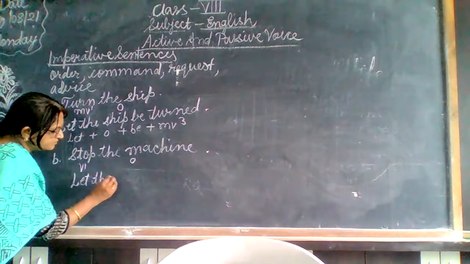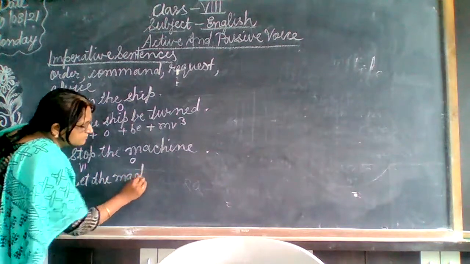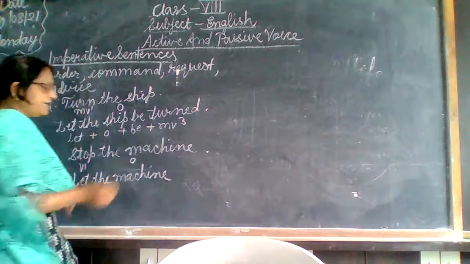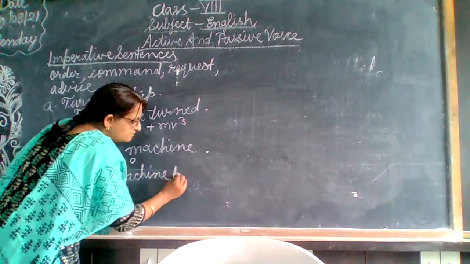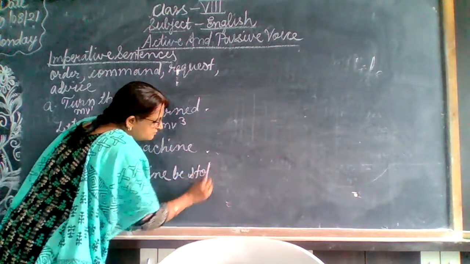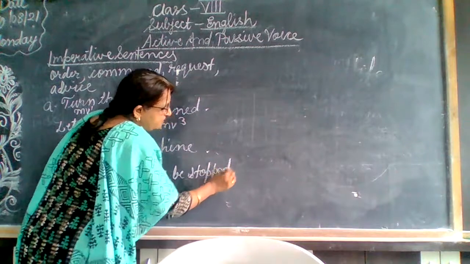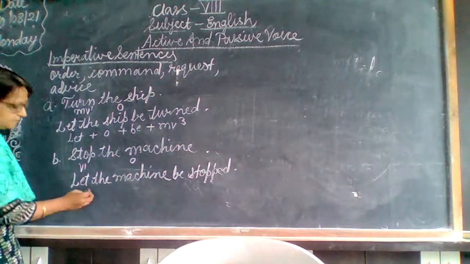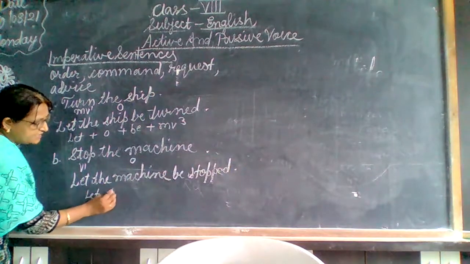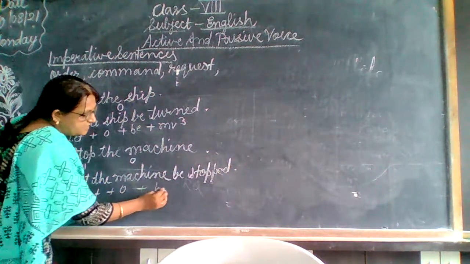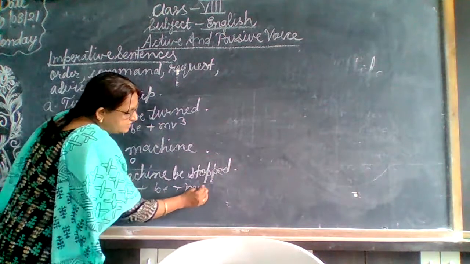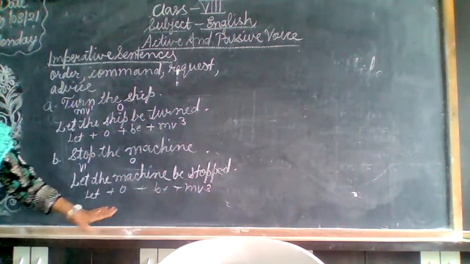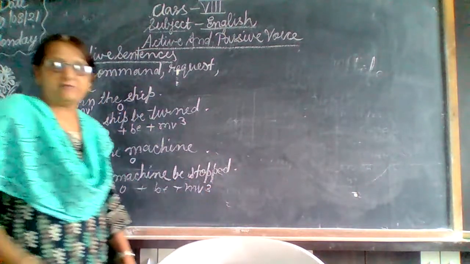So: Let the machine be stopped. The main verb will be in the third form in the passive voice. So again, let plus object plus be plus main verb in the third form. This rule we have to follow when an object is given.